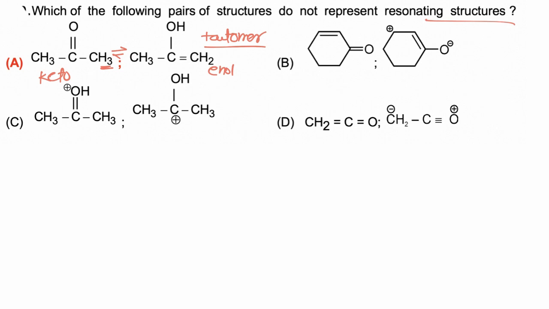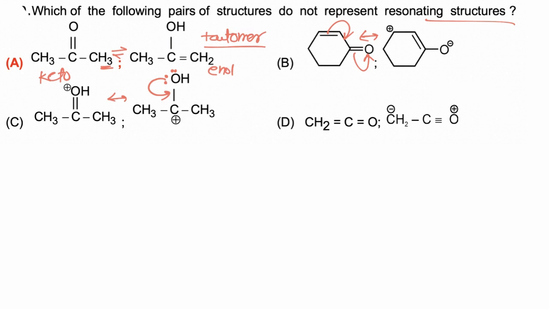While if we take the other options, now these two molecules are resonating structures of each other. If pi electrons are shifted towards oxygen, then oxygen becomes negatively charged and carbon becomes positively charged. So these are resonating structures. In this molecule, oxygen has a lone pair of electrons and carbon has a positive charge. So electrons are shifted toward the vacant orbital. So these are resonating structures of each other.